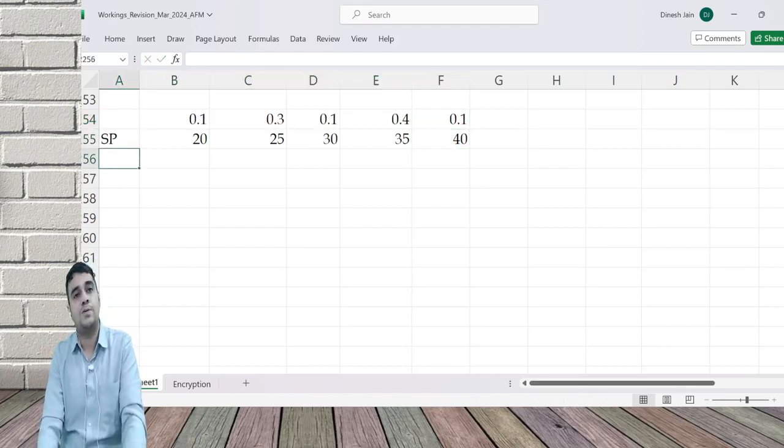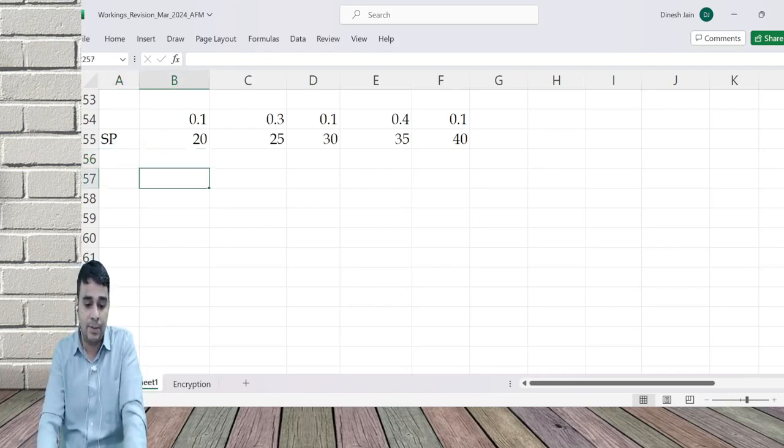Then I ask you, what is the cost price? Again, you gave 5 numbers. I asked you, what is the life? Again, you gave 5 numbers. What is the initial investment? You gave 5 numbers. So once you give these numbers, I will put this data in the form of a random number table.